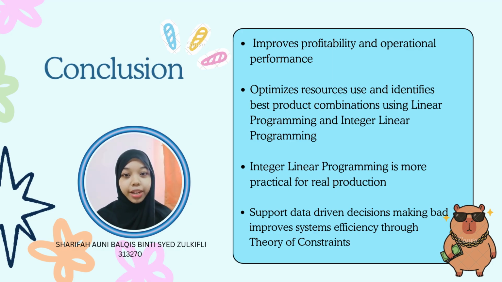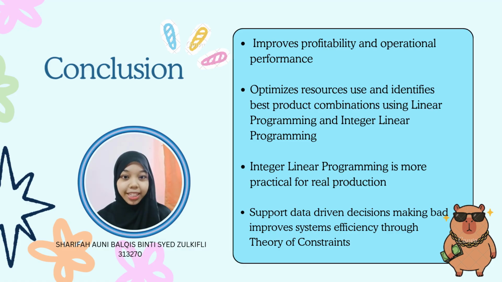Overall, the studies show that product mix optimization improves both profitability and operational performance when production is constrained. In most cases, companies face limitations such as machine capacity, raw material, and demand requirements, which make decision making more challenging without a proper analytical approach. That's why linear programming is useful, because it helps identify the best product combination under these limitations, resulting in better profit and more efficient use of resources.